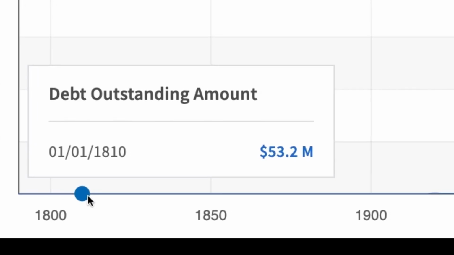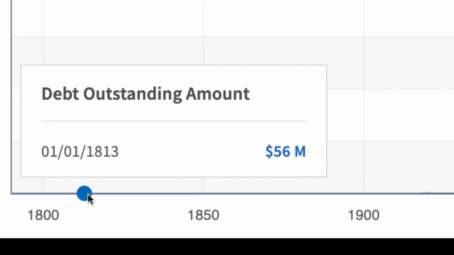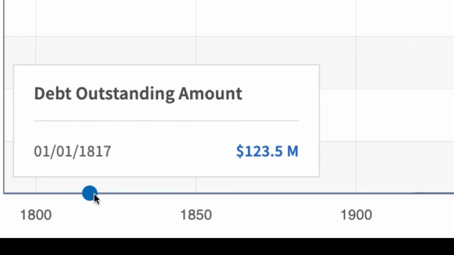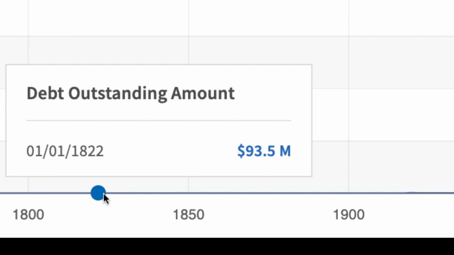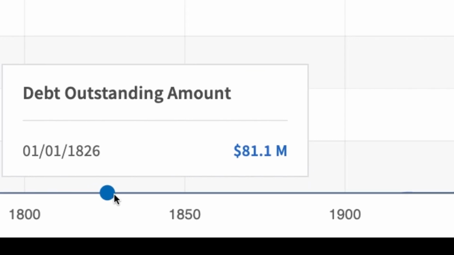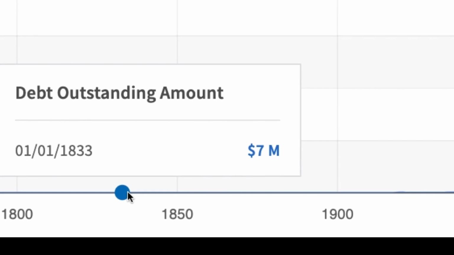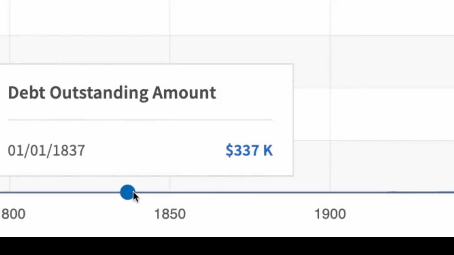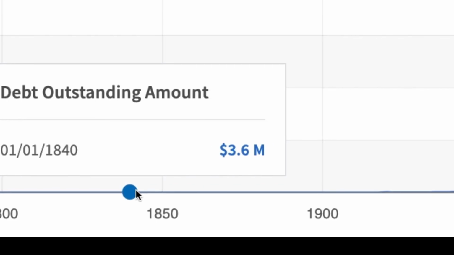Early 1800s it started going down, and this is while the Industrial Revolution is raging on. 53 million, 100 million, so it jumped up in 1815. 127 million, back down to 95 million. You'll see it jump when there's wars, and we're closing in on 1830: 58 million, down to 7 million. So in the 1830s it really got down: $37,000, $337,000, 3.3 million, 10 million.